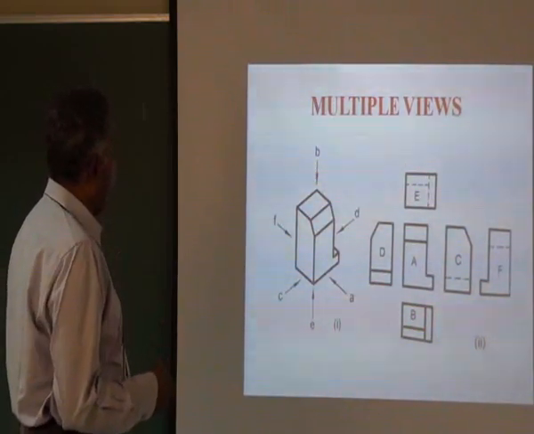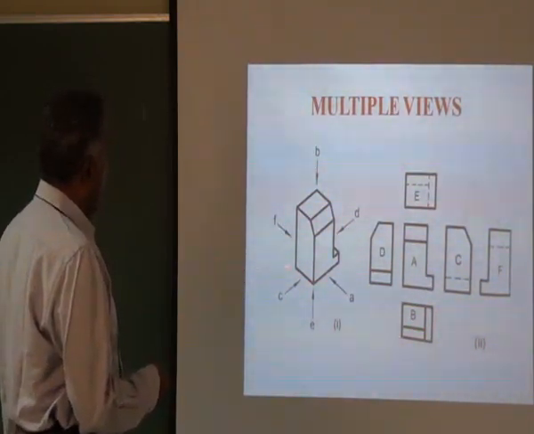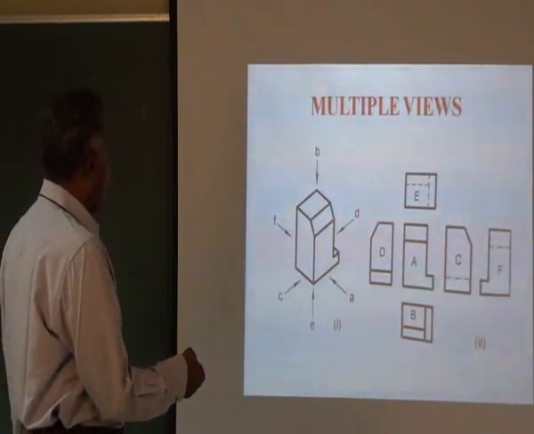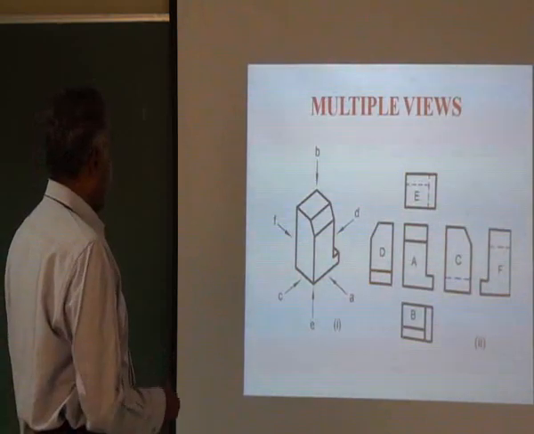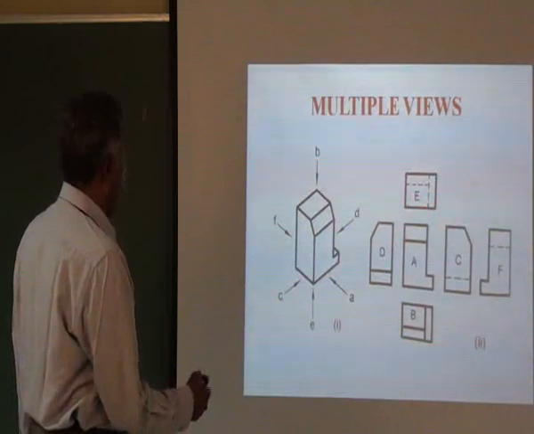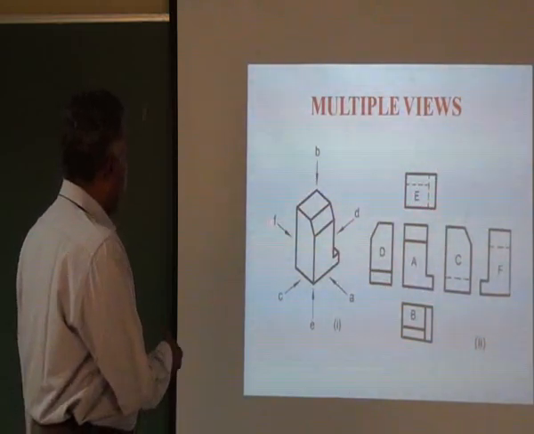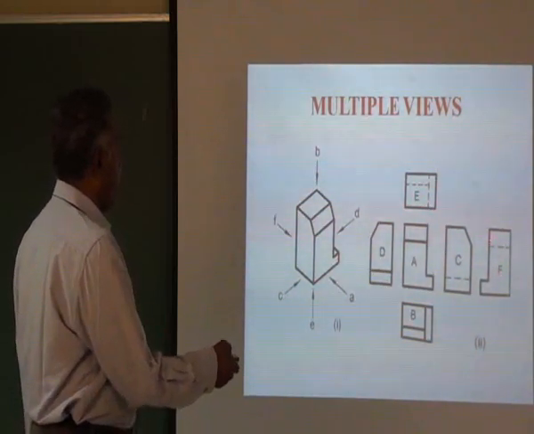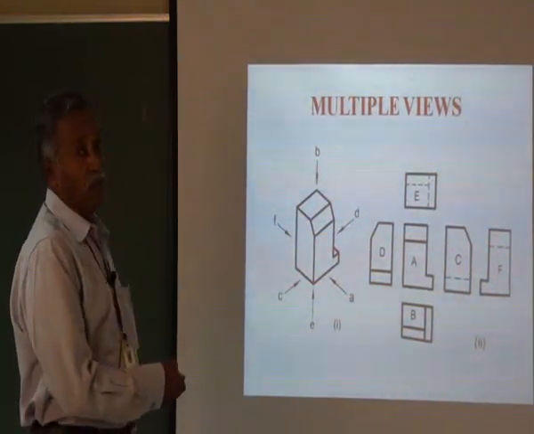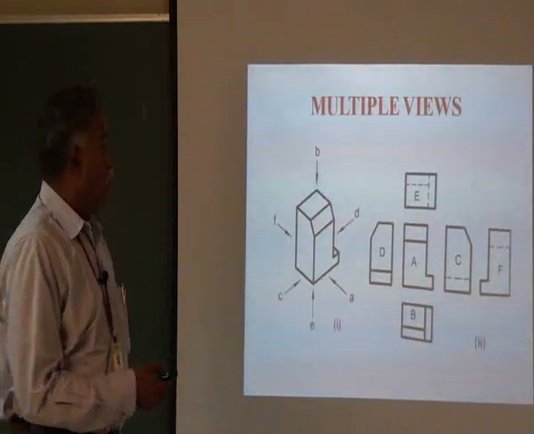Observing from side C, you will get the left hand side view. Observing from D, you will get the right hand side view here. And observing from the bottom, you will get the bottom view at this place. And observing from the back, the back view is placed here. So totally we can get 6 views of an object.